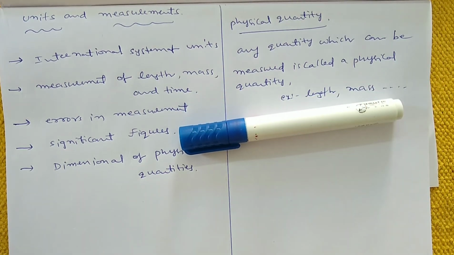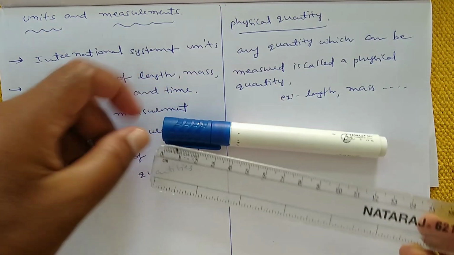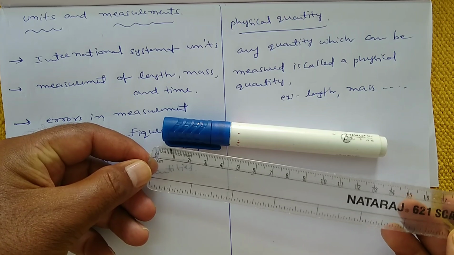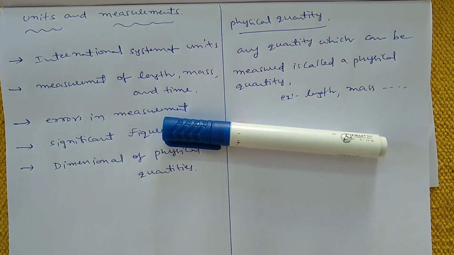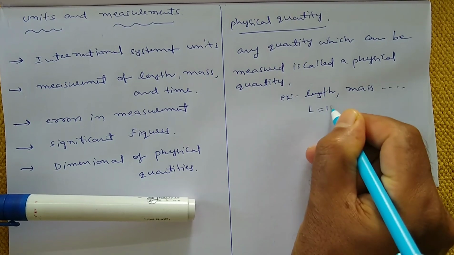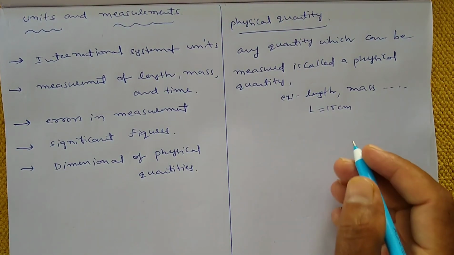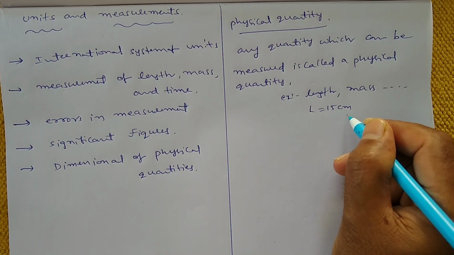Suppose we want to measure the length of this marker. By using a scale, I am measuring approximately. So this is around 15 centimeter. So the length of the marker L is equal to 15 centimeter.